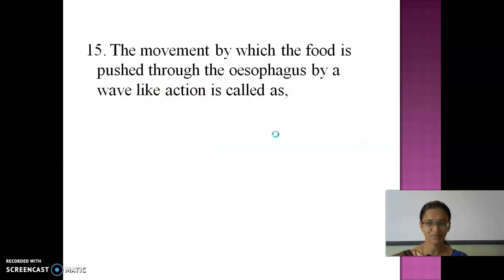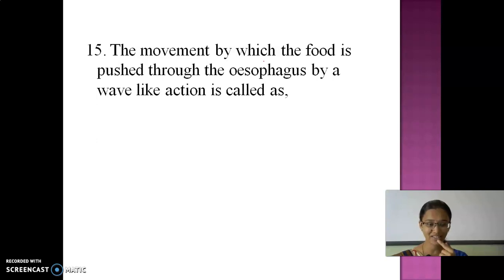Okay. And so what is the next question? The movement by which food is pushed down the esophagus. Yes, there are 5 steps: ingestion, digestion, absorption, assimilation, and then egestion. So various parts are involved in the process of digestion. After the mechanical chewing in the mouth, the food passes through the esophagus. Yes or no? So what is that action named?